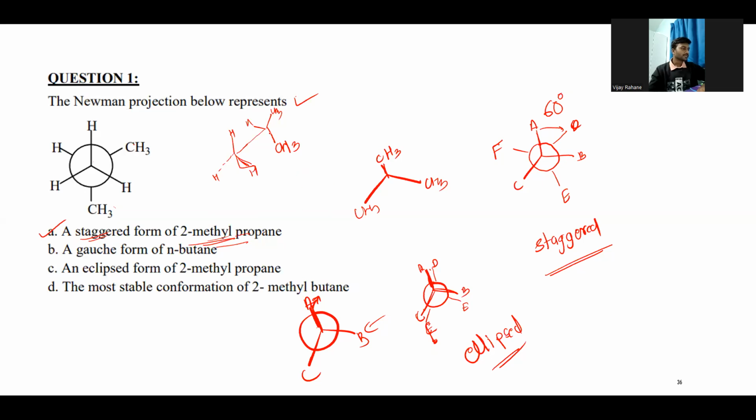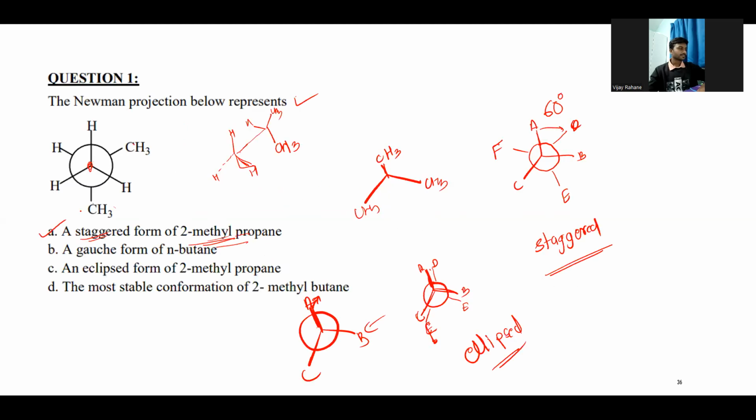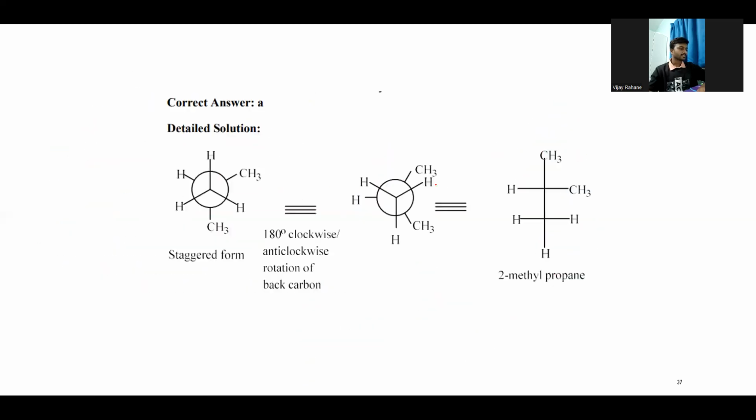So 1, 2, and 3. At the 2 position, one methyl group is attached. This front side, let's say it has a methyl group, and 1, the back side carbon atom is a 2, and this carbon atom has a 3. So it is a 2-methyl propane. So obviously the correct option is A. That is the 2-methyl propane.